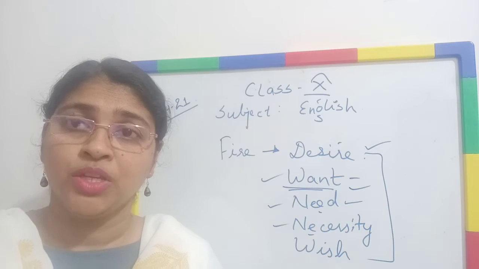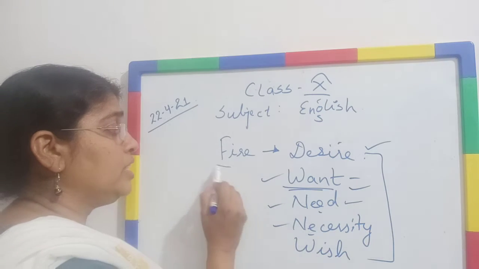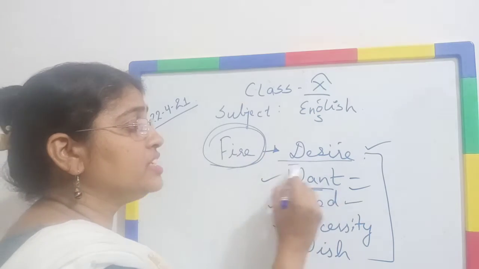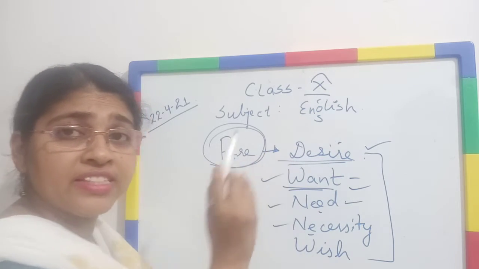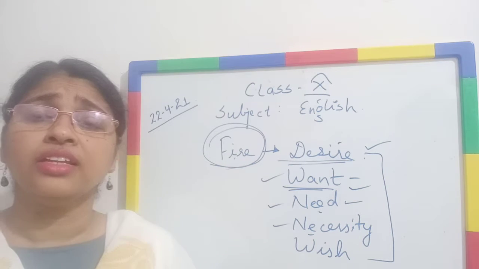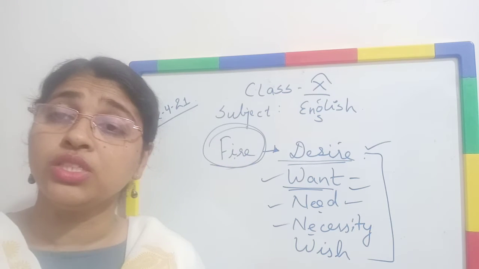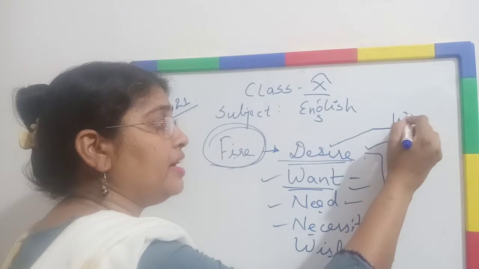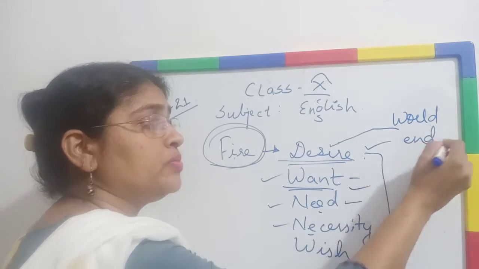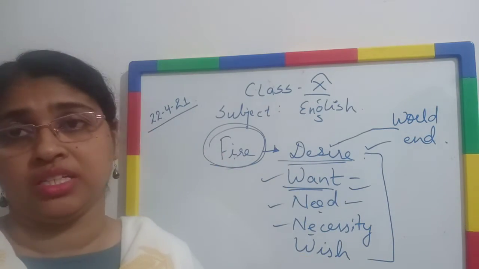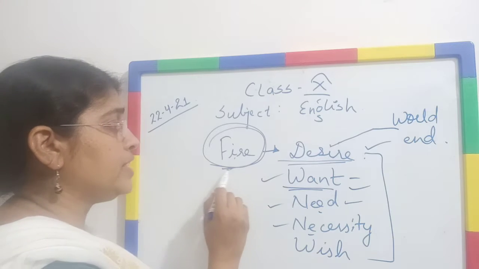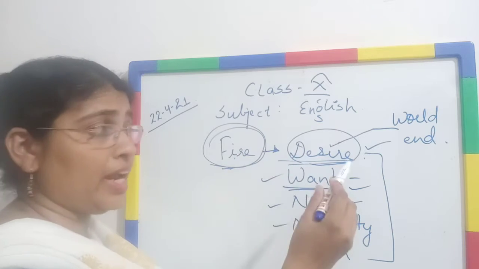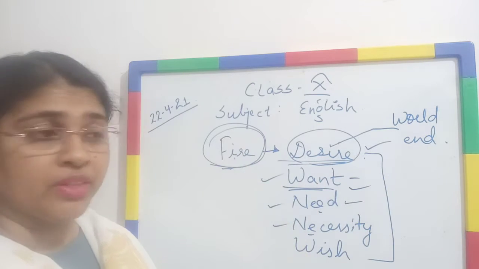The thing is that, what I want to say here is that the poet used fire as a symbolism of desire. Fire here indicates desire. Human desire is unlimited, though the resources are limited. So these desires may lead to the end of the world, right? It will lead our world to the end point. So here the poet says that fire, which symbolizes desire, may lead to the end of the world.